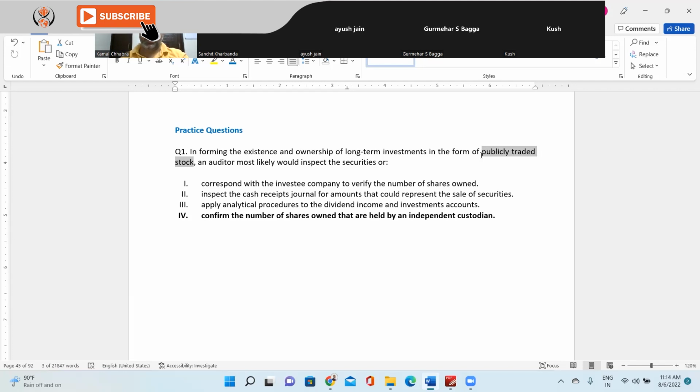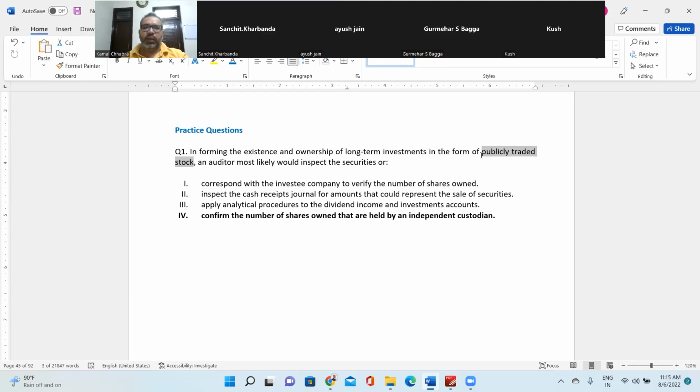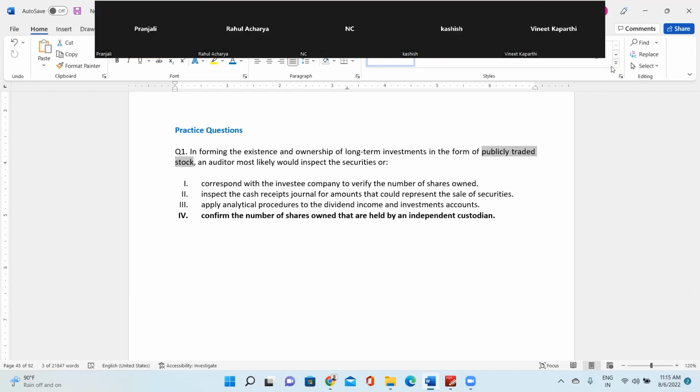Yeah, in that scenario, there is no custodian, because in a private company there are a limited number of shares, and they own it directly. Right, everyone on the same page? Vineet, Kashish, Anjali. Yes, sir.